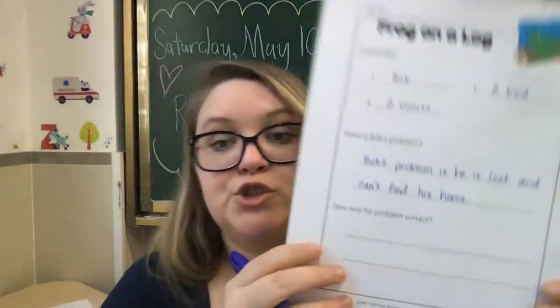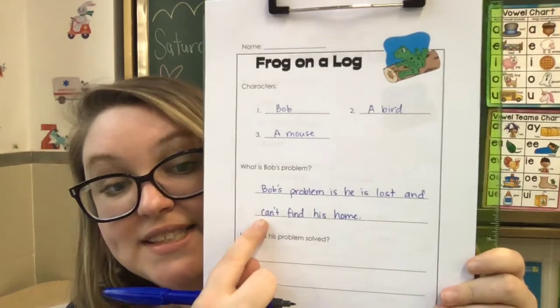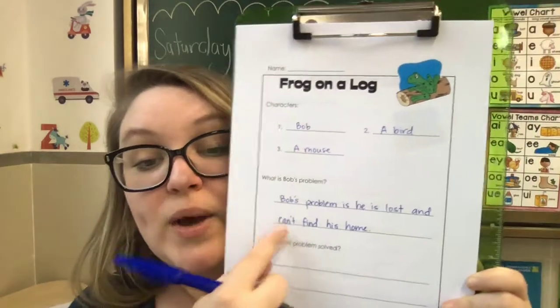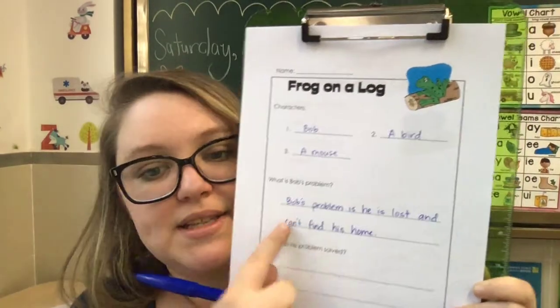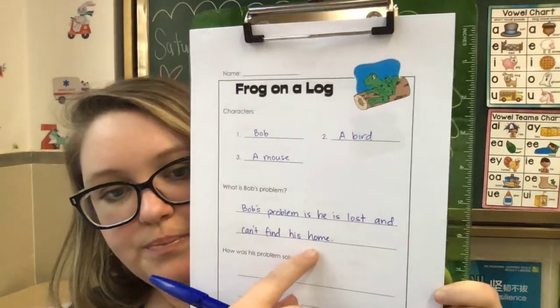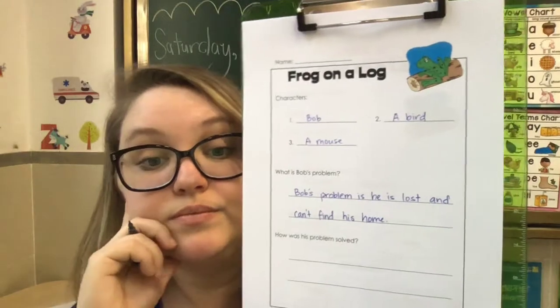All right, we're going to use the contraction can't. So here, this is a possessive noun. This is a contraction. You will remember this grammar, okay? And the way to remember it is to think about it when you write sentences. So Bob's problem is he is lost and can't find his home. Okay? We're going to do this in present tense for the problem. Okay?